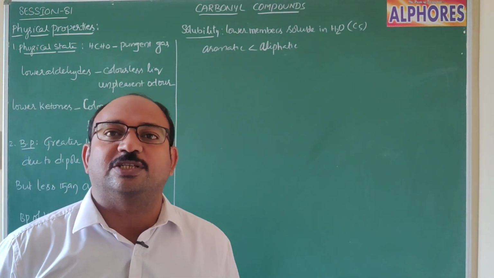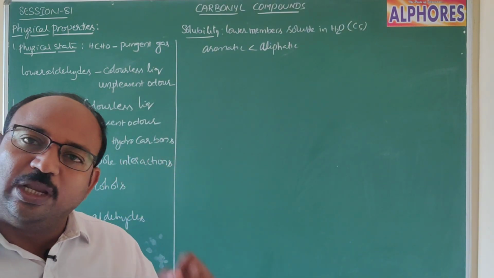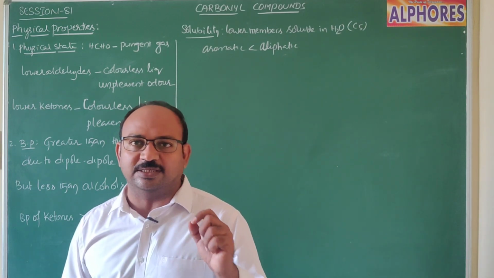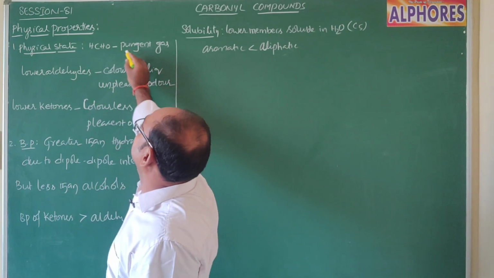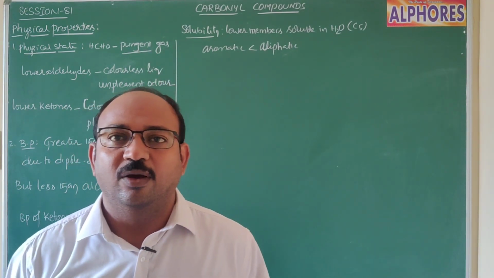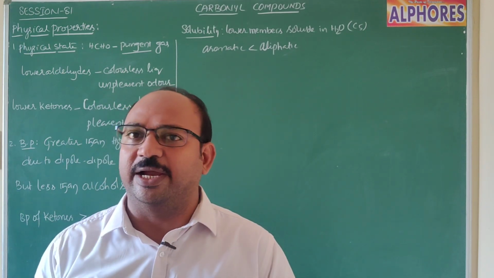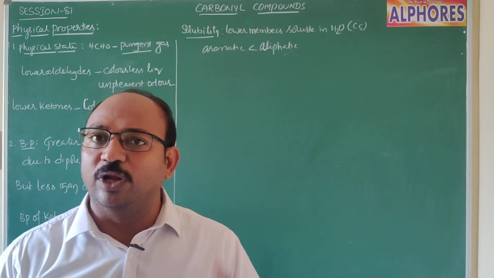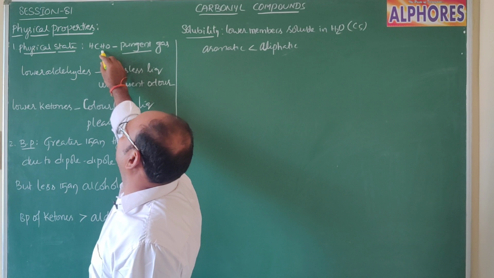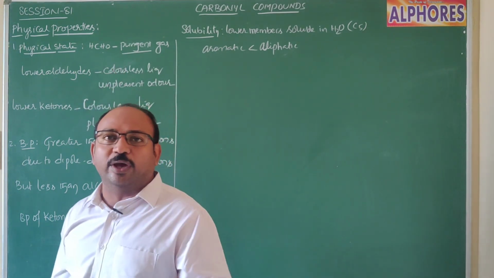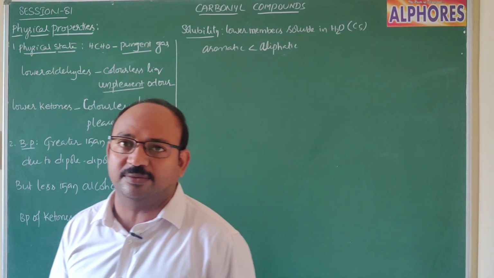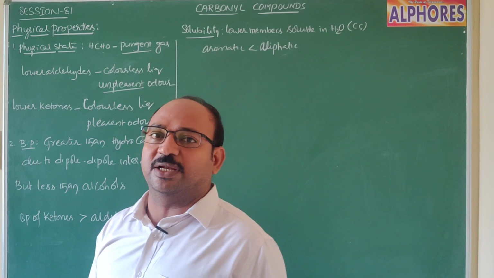In the aldehyde family, the first member is formaldehyde. Only formaldehyde exists as a gas. Formaldehyde is a colorless gas with a pungent smell. Almost all aldehydes have a pungent smell, but only formaldehyde is a gas. The remaining lower aldehydes are colorless liquids with an unpleasant odor.